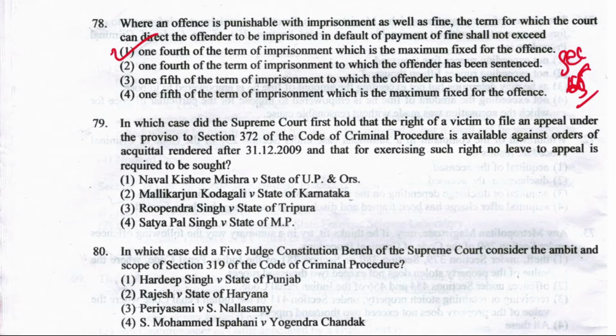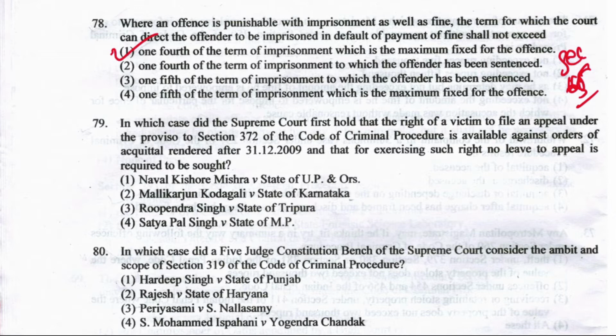Now next question, question number 79. In which case did the Supreme Court first hold that the right of a victim to file an appeal under the proviso to section 372 of CrPC is available against orders of acquittal rendered after 31 December 2009, and that for exercising such right no leave to appeal is required to be sought?